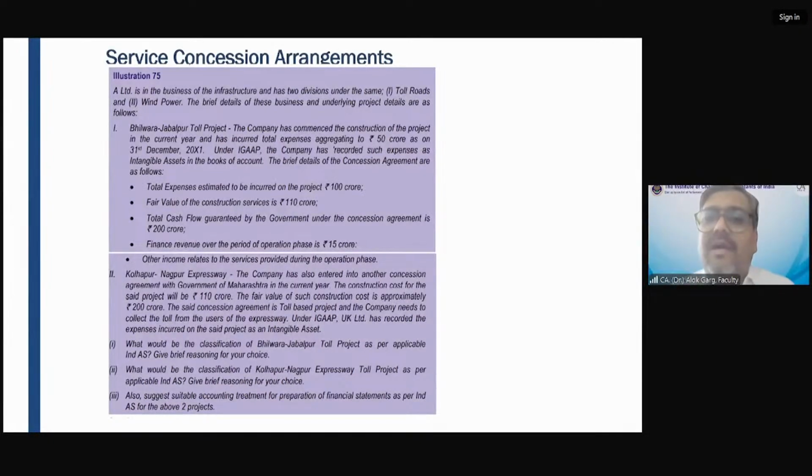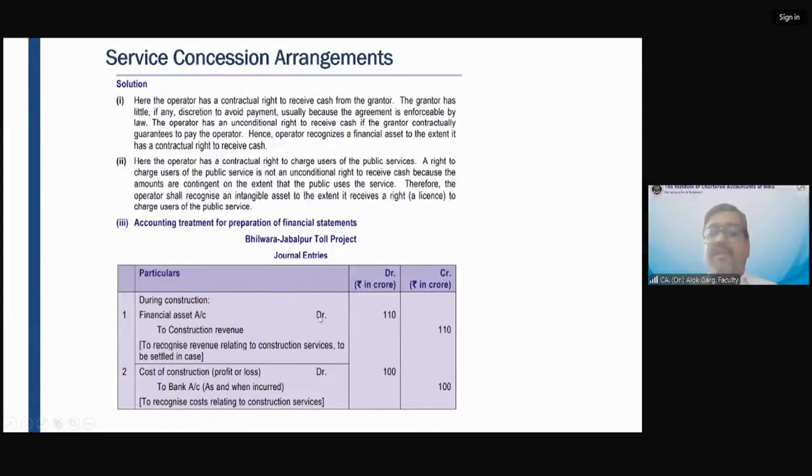So what is my accounting entry in construction phase? Financial asset account debit to construction revenue. Simultaneously, whatever I've expensed, construction cost account debit to bank account. This is the entry which I need to pass in the construction phase.